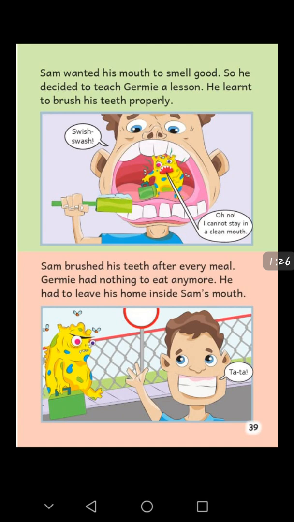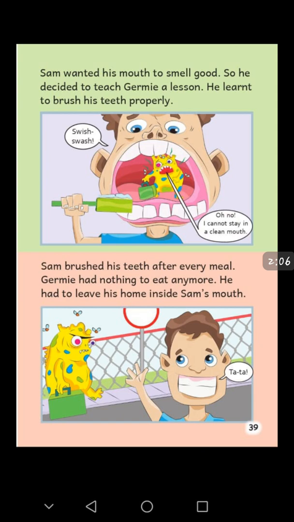He learned to brush his teeth properly. Oh no, I can't stay in a clean mouth. I need a dirty mouth. Sam brushed his teeth after every meal. Jeremy had nothing to eat anymore. He had to leave his home inside Sam's mouth and say tata to Sam. So, the moral of the story is we have to brush our teeth twice a day, after dinner and after getting up from the bed.